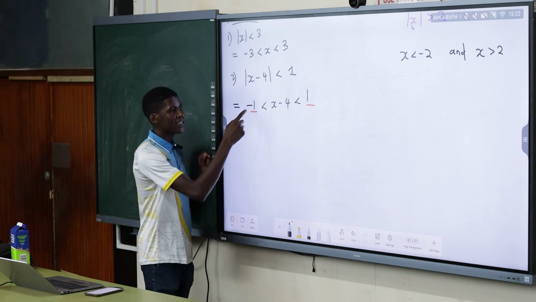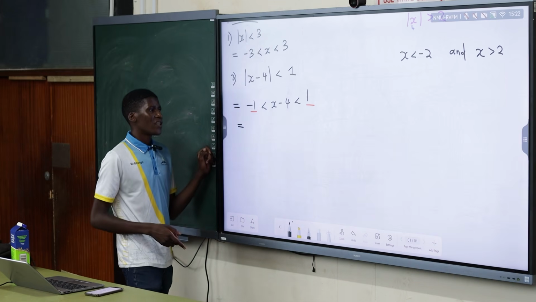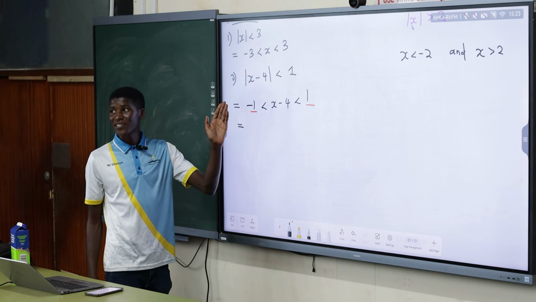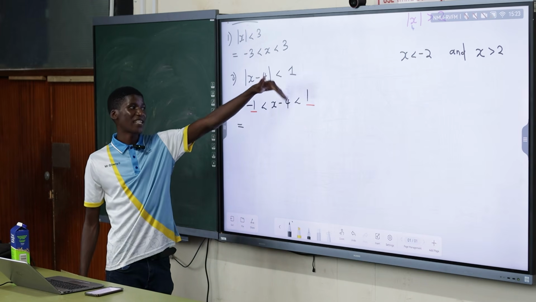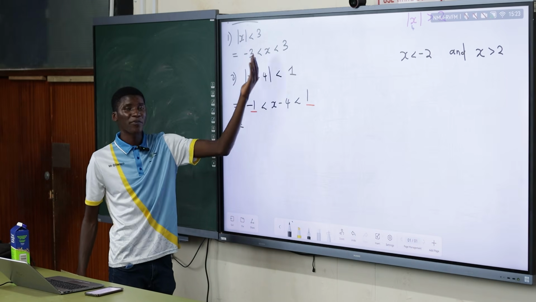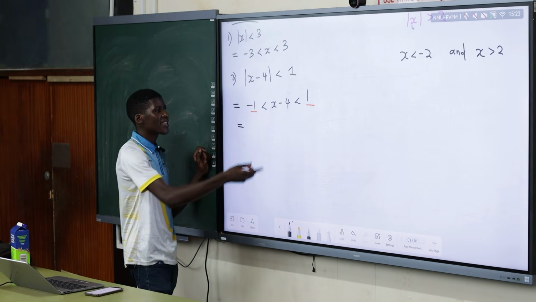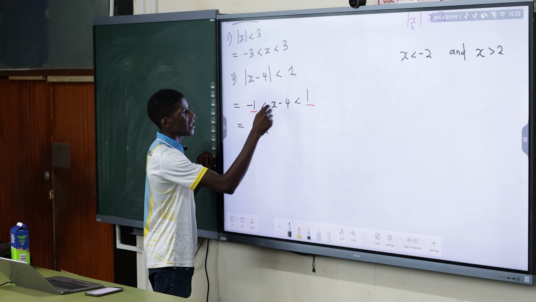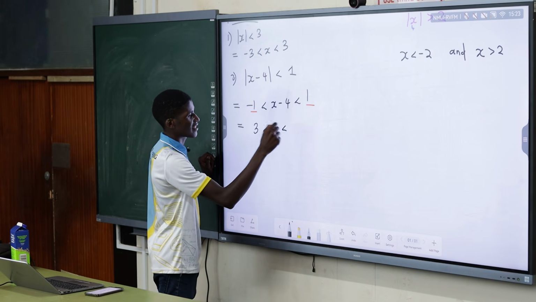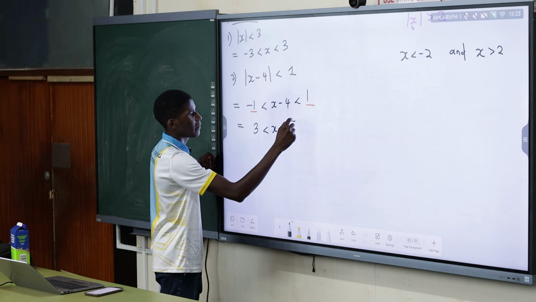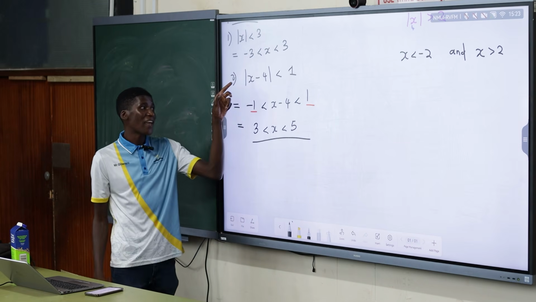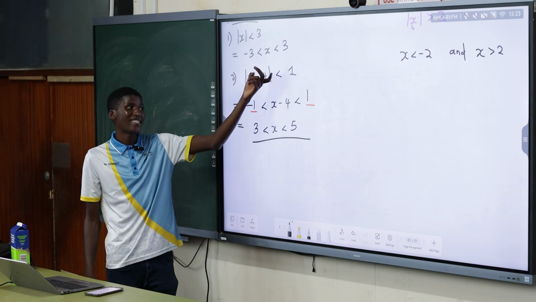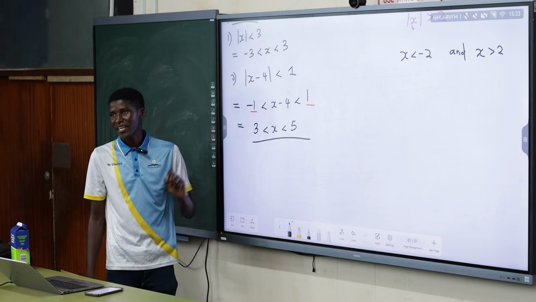Laws from when we were in high school. We transpose. We transpose on both sides. So transpose the +4, so -1 + 4 gives 3, and +1 + 4 gives 5. It means the actual value of x that you put in here, after subtracting 4, must make your distance less than 1. That x value must be between 3 and 5.